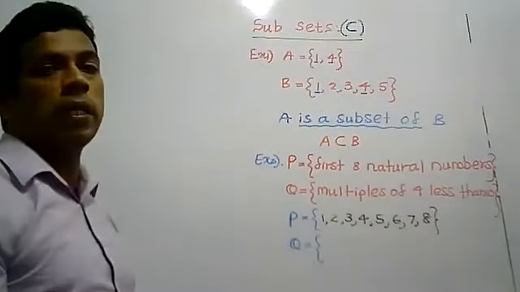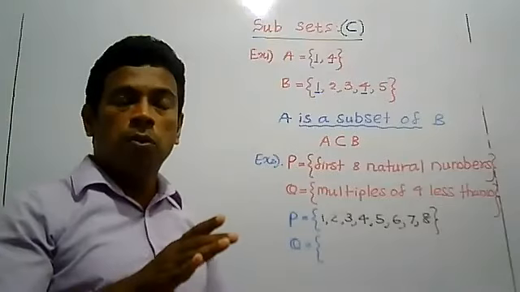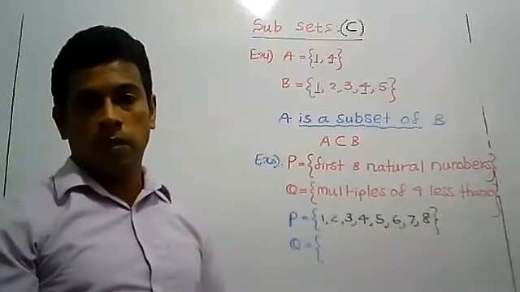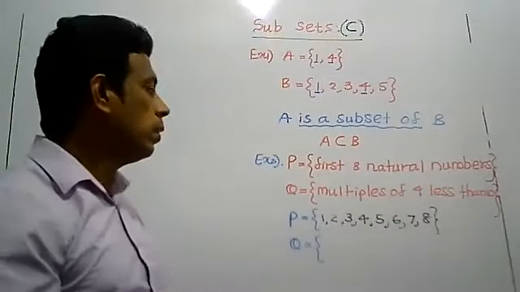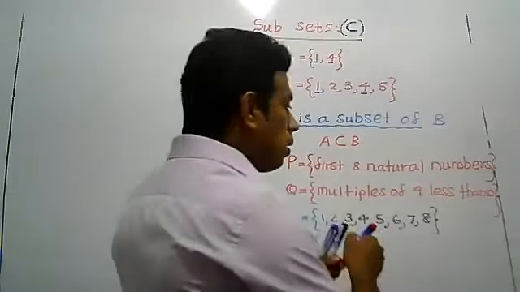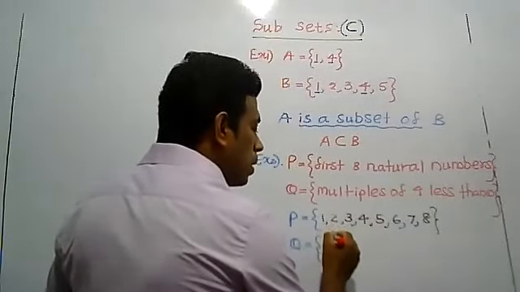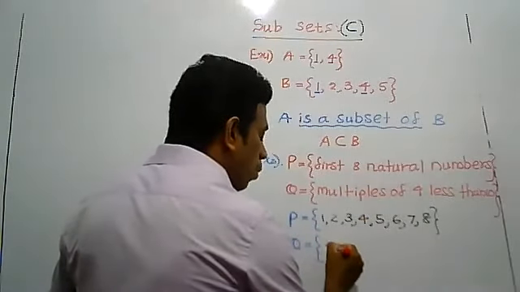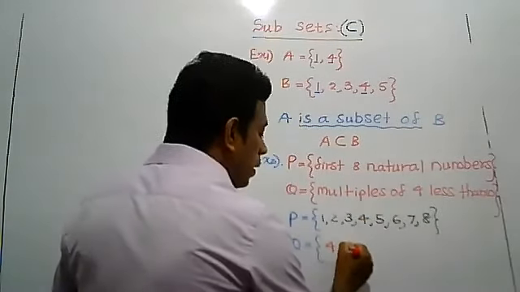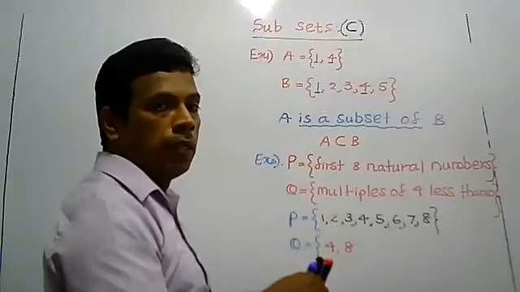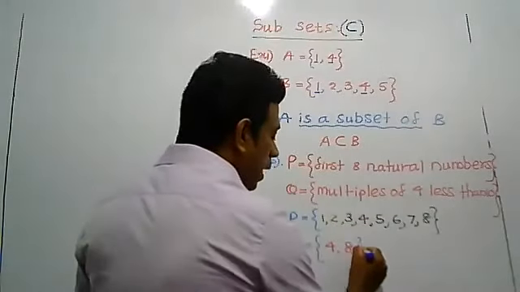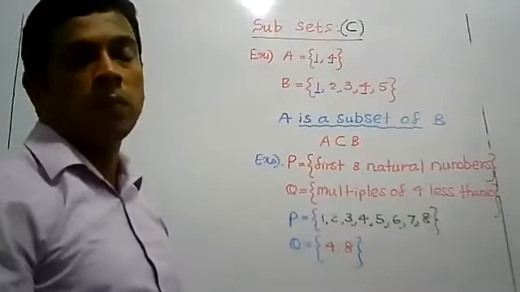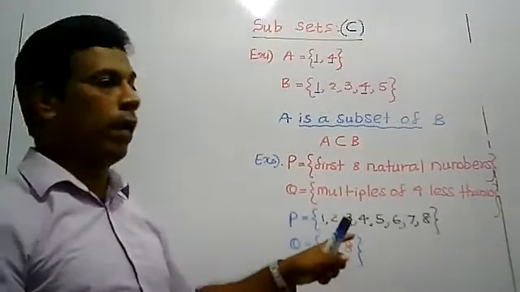The first 8 natural numbers are 1, 2, 3, 4, 5, 6, 7, 8. Then multiples of 4 less than 10: the first multiple of 4 is 4, the second multiple of 4 is 8. Less than 10 means there are only two elements, 4 and 8.